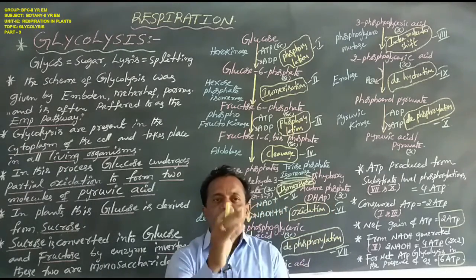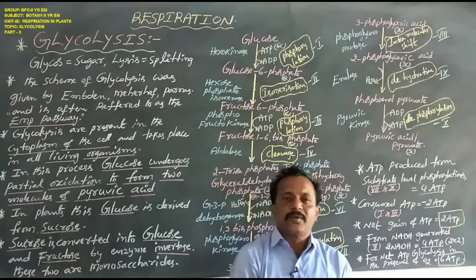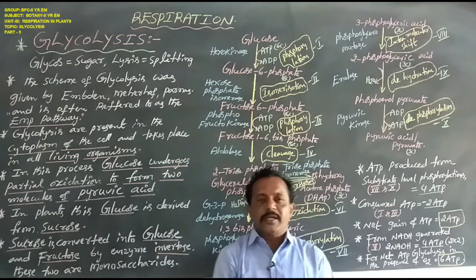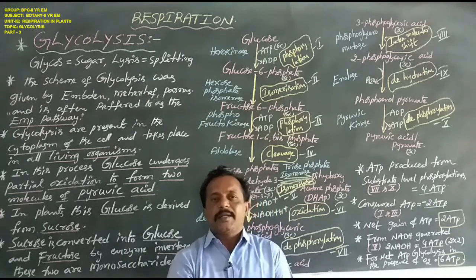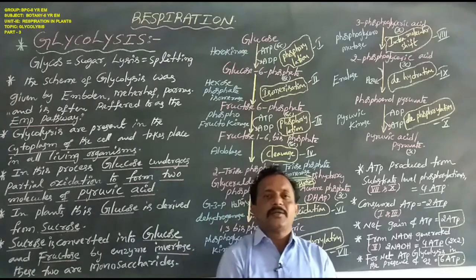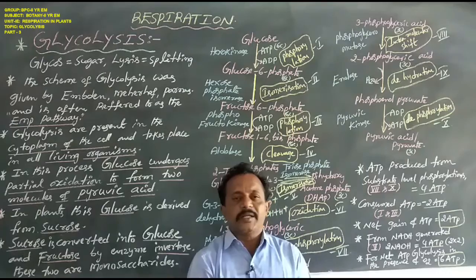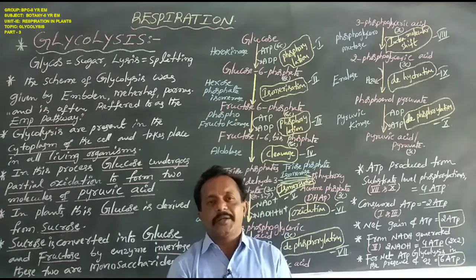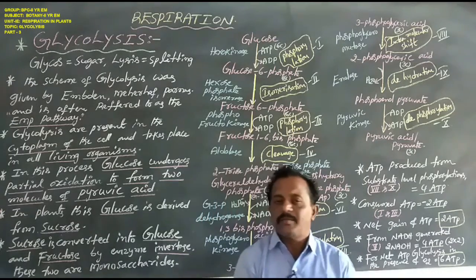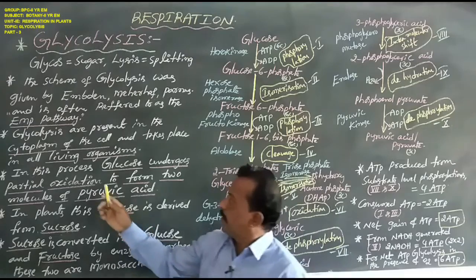But the first step, glycolysis, occurs only in the cytoplasm of the cell. The remaining three steps are inside the mitochondria.